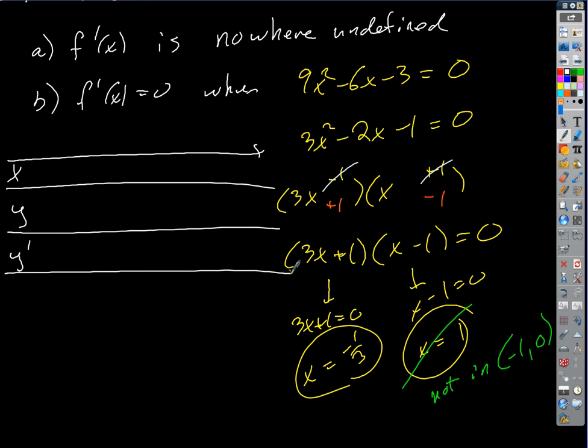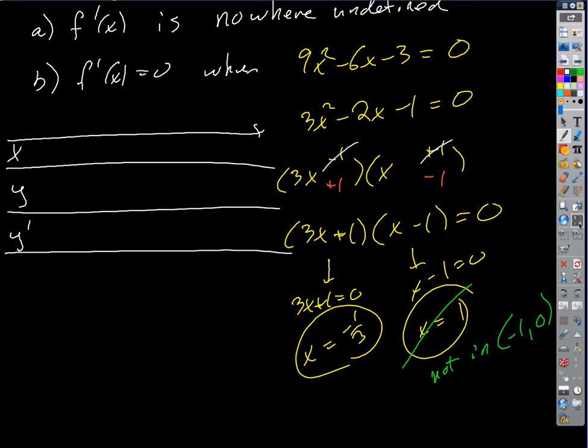That's all we need. So on our table, we're trying to find absolute extrema on the closed interval from negative 1 to 0, right? So then in the x row, just like it's on the x-axis, we're going to represent the closed interval on which we're looking. And then all of the critical numbers that we uncover by using the first derivative, we'll put in the appropriate places in this row. Okay, so we only got one of them, which was negative 1/3.